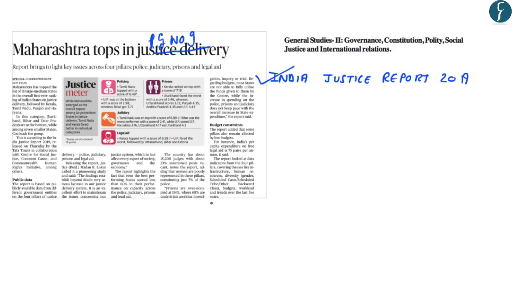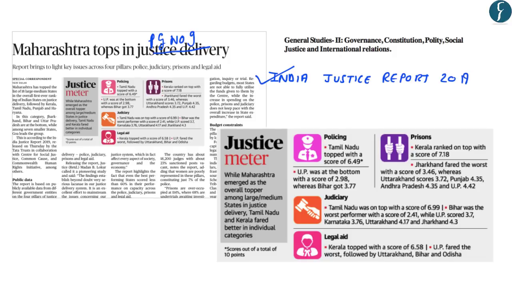So, in this regard, let us look at some of the key highlights of this report. Now, this report ranks Indian states on the basis of four parameters, and all these parameters are important for the justice delivery system. So, these four parameters include policing, prisons, judiciary, and the legal aid which is available to the vulnerable sections.